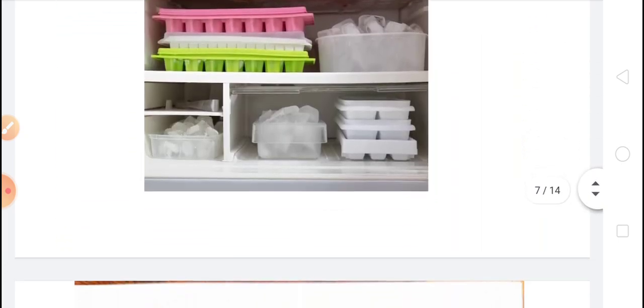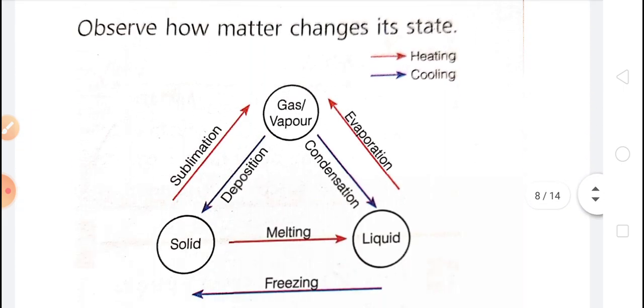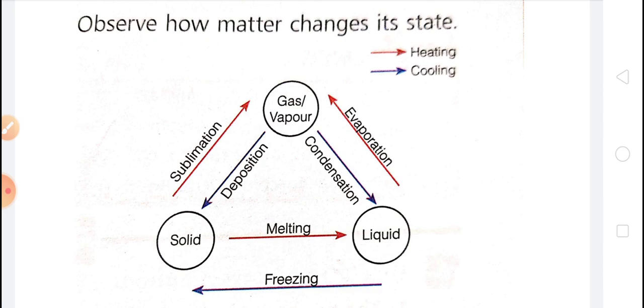Okay. Now observe how matter changes its state. Gas or vapors on condensation, that is on cooling, get changed into liquid, and when we heat the liquids, they change into gases.